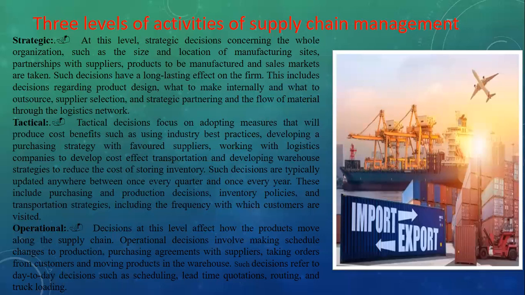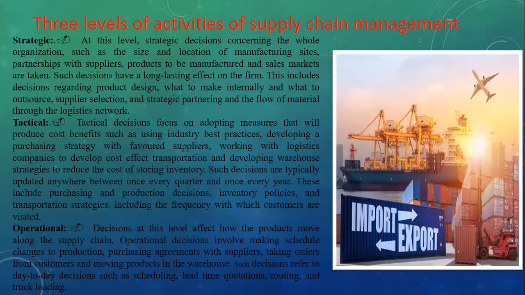Okay, then operational level. This is the last level of activity in supply chain management. This is the decision level that affects how the product moves along the supply chain. So here we need to check which transportation vehicle is used for this location and how many units are ordered, and which transportation needs to be arranged for that. So these are very important decisions.